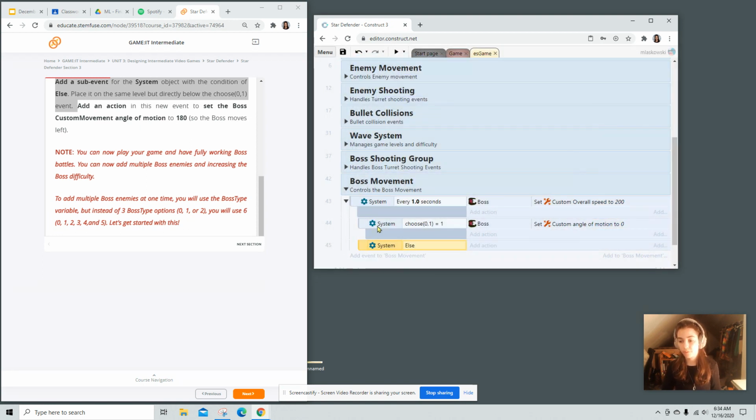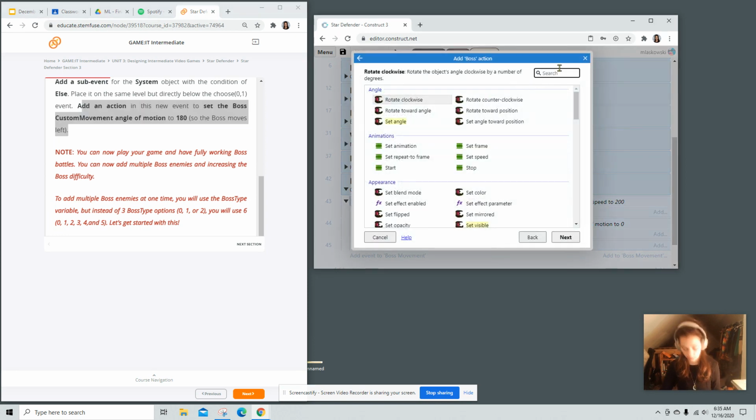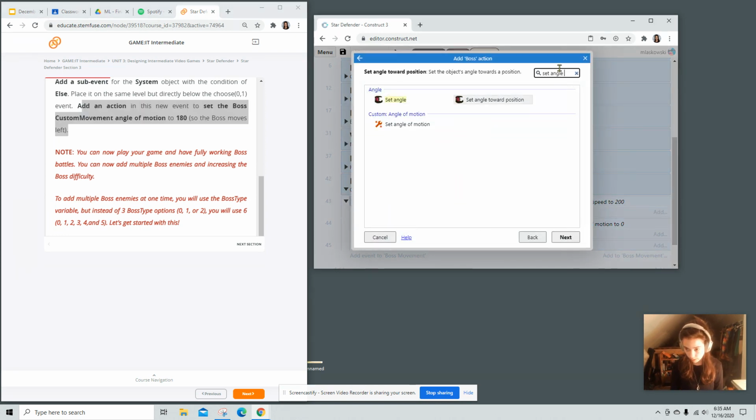And so if this condition is not true, meaning when you chose a random number in between 0 and 1, it turned out to be 0, then we are going to add an action that says, well, move the boss to the left. So add action, we're going to boss. This is set angle of movement, or of motion.